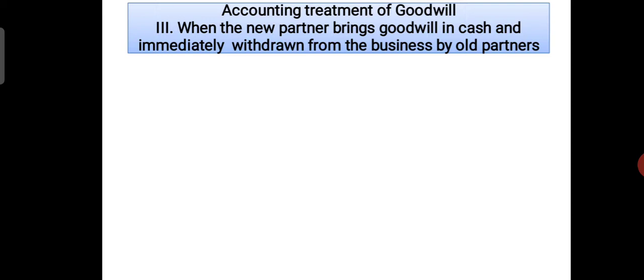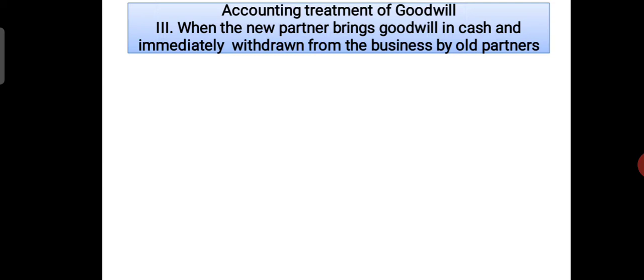What is that? Instead of keeping the goodwill amount in the business, the partners take it away from the business in the form of cash. So here three things we have to remember.